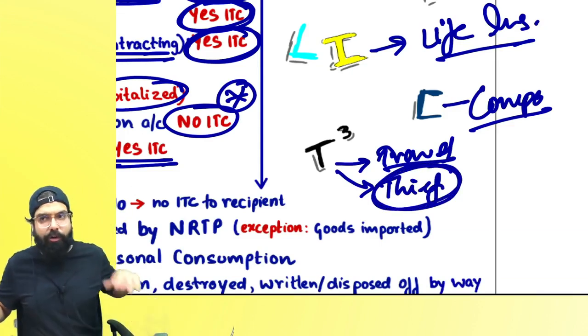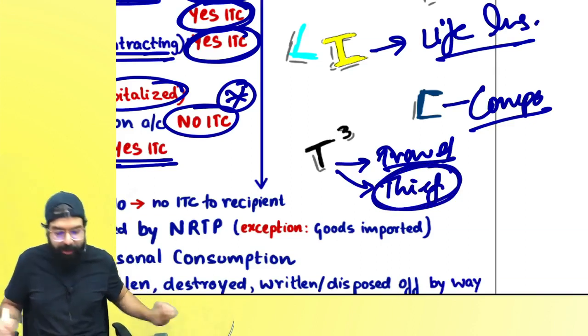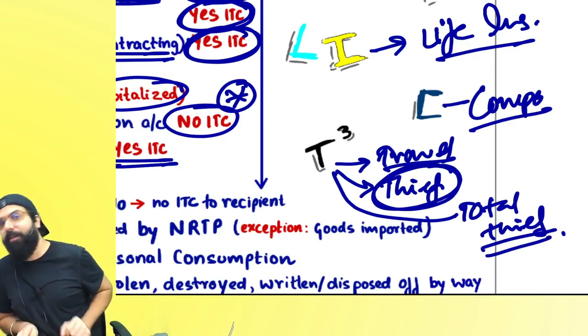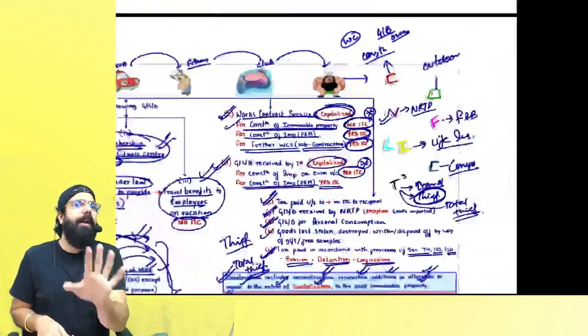Goods lost, ITC lost. Goods stolen, ITC stolen. These are all thief cases. And T for total thief. Total thief means you are trying to do an evasion, you are caught and you have to pay some tax. That tax credit will never be allowed to you also.